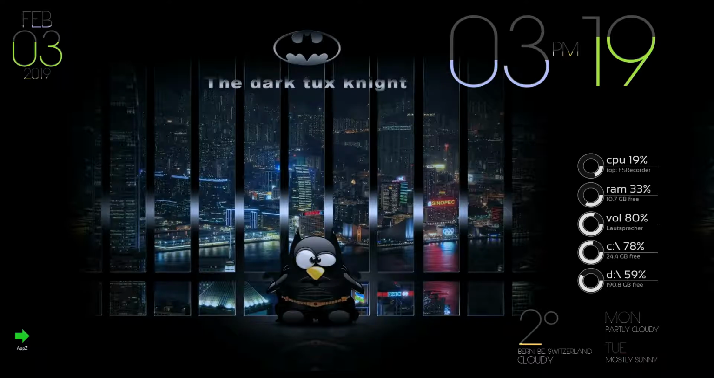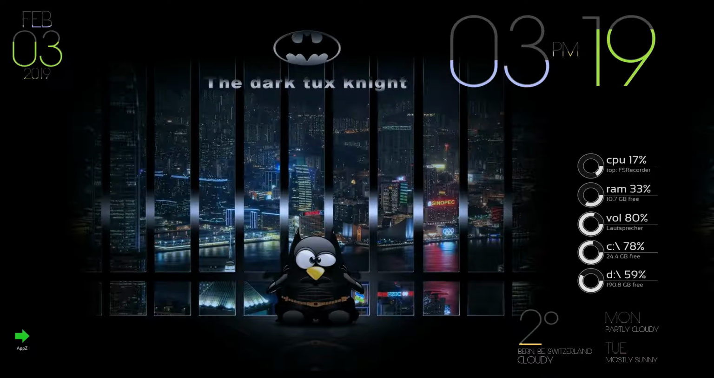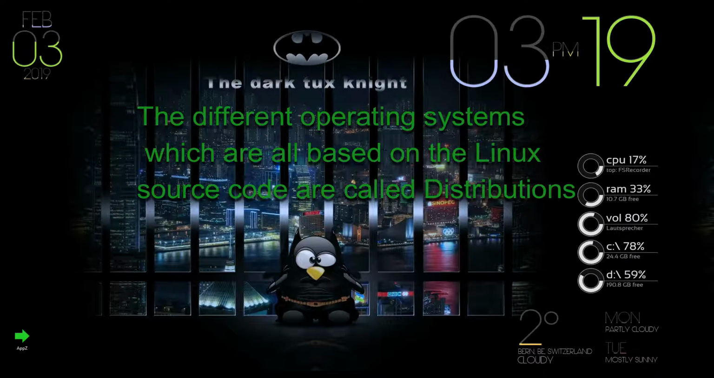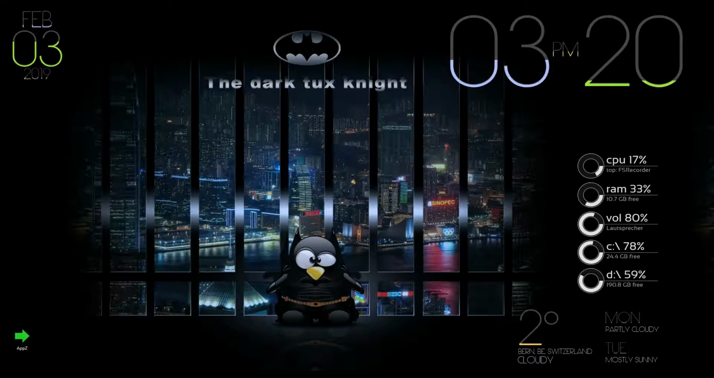In Linux, there are many different distributions. What is a distribution? Think of it as a Linux edition or version, because the Linux source code is free. Anyone could take it, use it, and make their own operating system. These different operating systems, which are all based on the Linux source code, are called distributions. Basically, Mac OS is also a Linux distribution, because what did they do? They took the Linux source code, and they built today's Mac OS upon it.